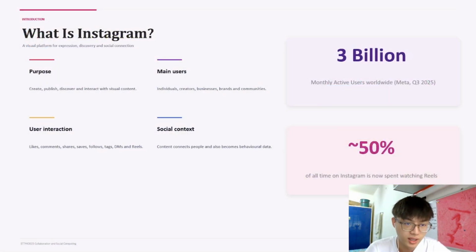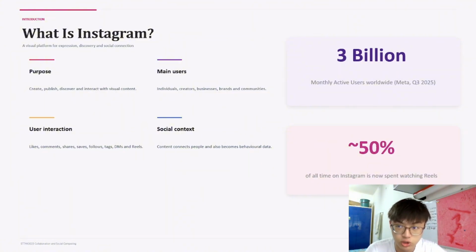So what is Instagram? Instagram is a social media and content sharing platform that is owned by Meta. It allows users to create, publish, discover, and interact with visual content such as posts, reels, stories, live streams, and direct messages. The main users include individuals, creators, influencers, businesses, brands, and online communities. Users can interact through likes, comments, shares, saves, follows, text, direct messages, and reels. These interactions are very important because they are not only communication activity, but they also become behavioral data that Instagram can process.